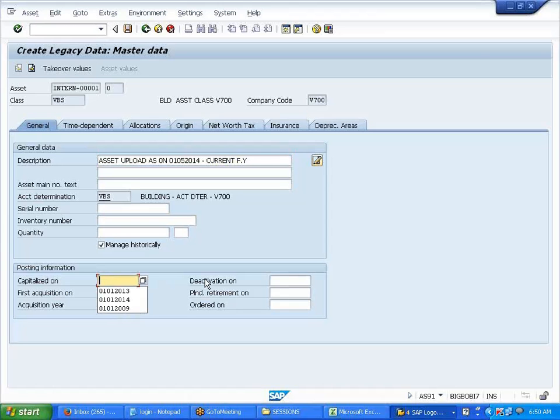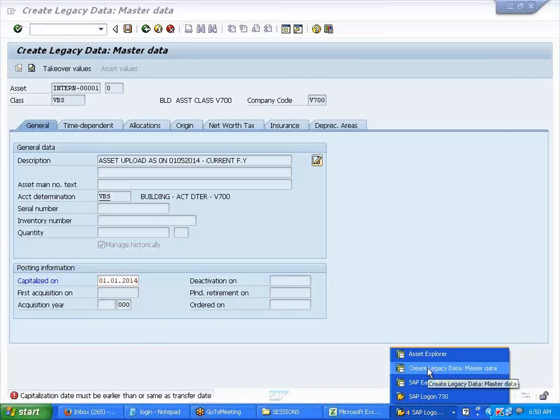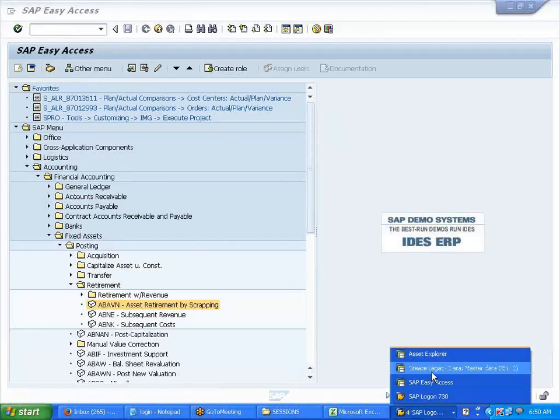So here I'm trying to capitalize the asset which was purchased on 0101 2014. What does it say? It must be earlier than the transfer date. Always remember, whatever year you want to post, you have to mention over there. Whenever you are going live, make sure you maintain the date over here in the last closed fiscal year.